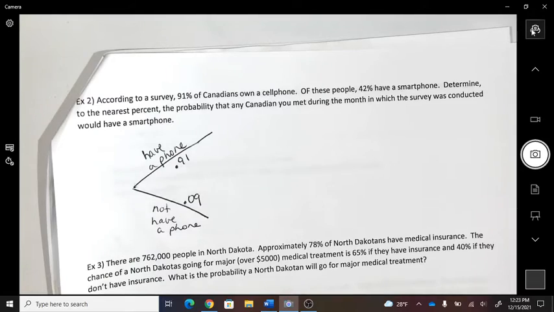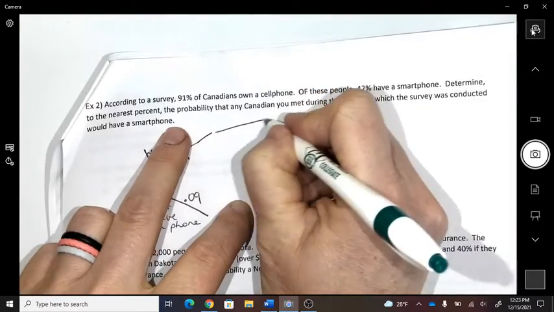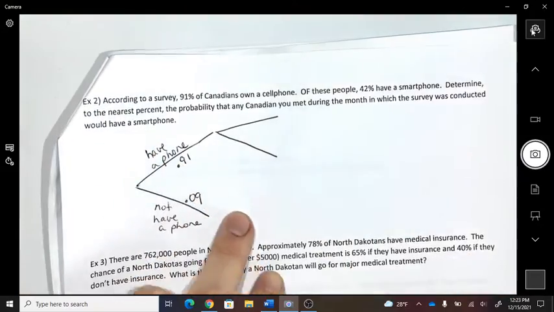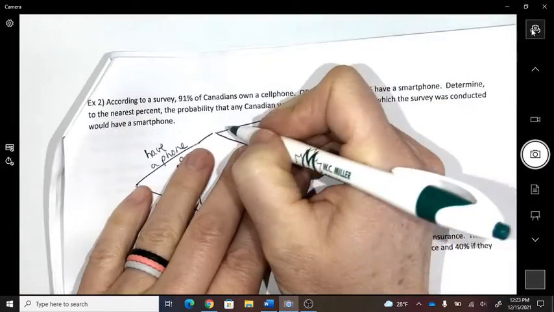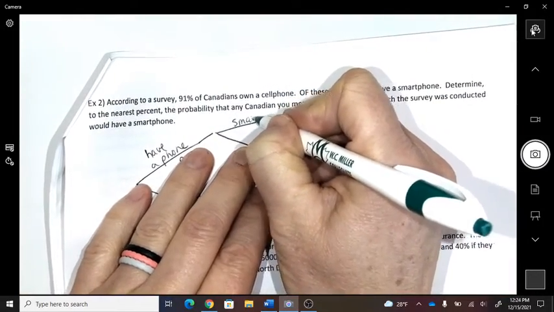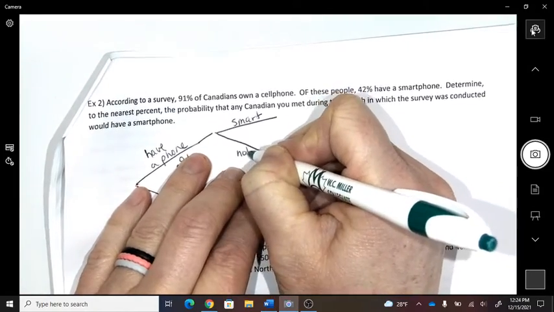Of the people who own a phone, it's either going to be a smartphone or not a smartphone.